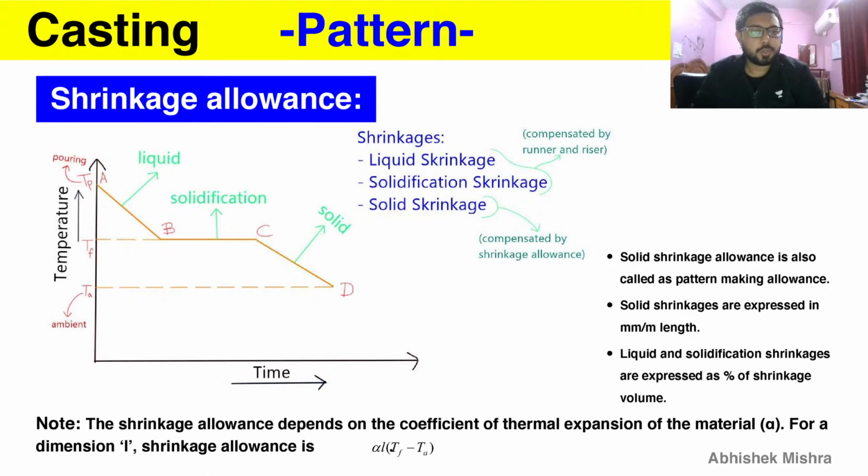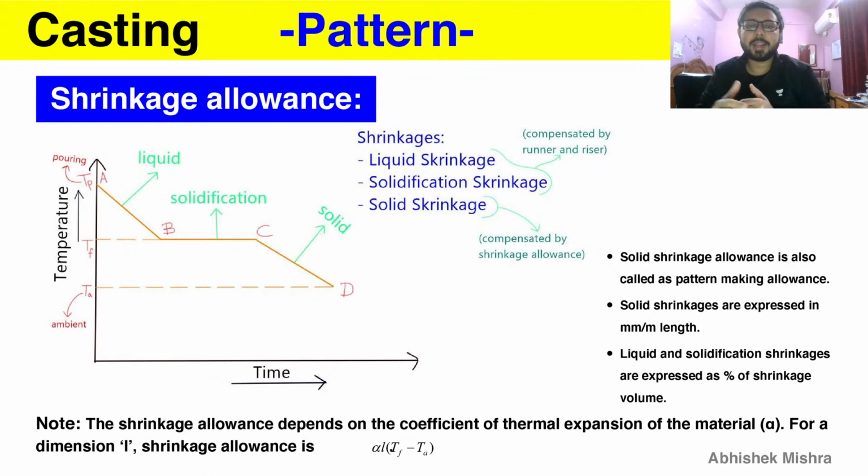Shrinkage allowance. So we have this first allowance, which is shrinkage allowance. If your liquid metal is solidifying and has just converted into solid after the phase transformation or phase change, then when it has reached the solid form, it will still be at a higher temperature than room temperature, and it will then lose its temperature till it reaches thermal equilibrium, or till its temperature becomes equal to the ambient temperature or room temperature.